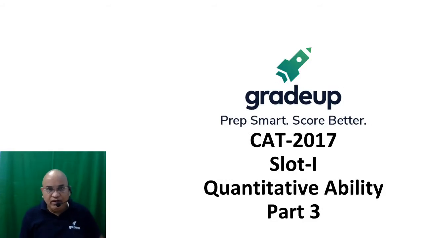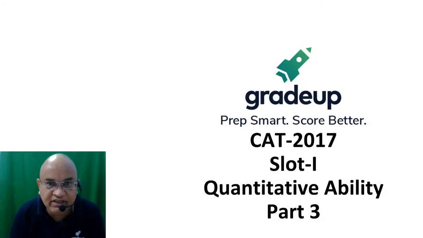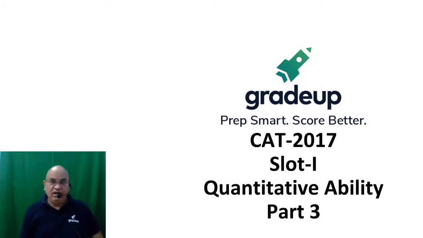Okay, so today we'll be discussing that Grade Up, as you know, is bringing the course for you on YouTube. And today I'm discussing the CAT 2017 Slot 1 paper, quantitative ability, section 3. And today the third part of section 3. As you know, section 3 is the quantitative section.